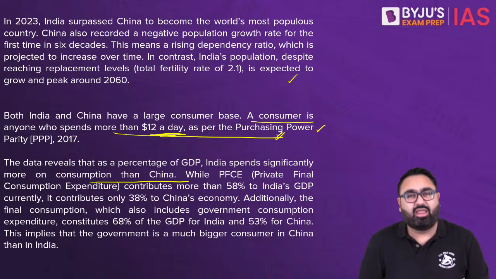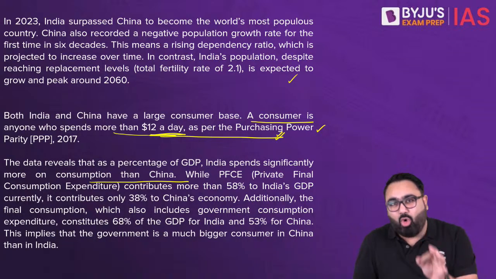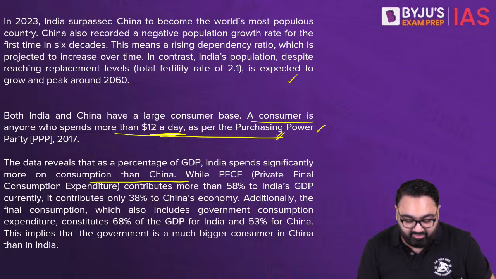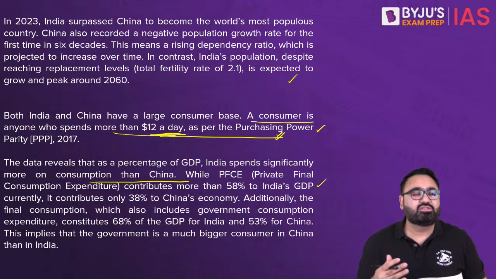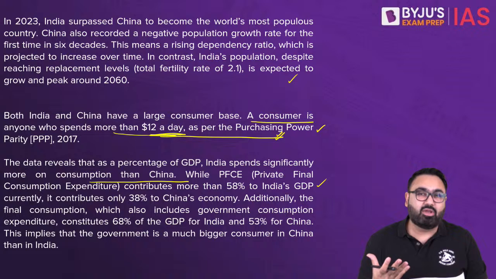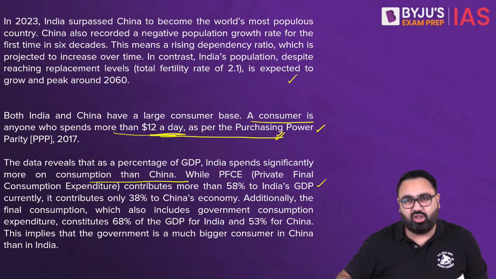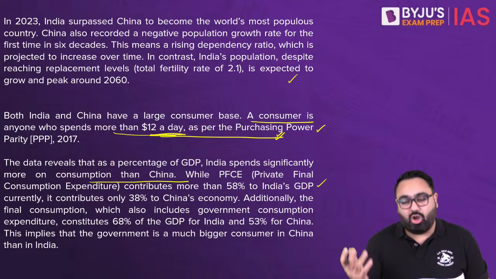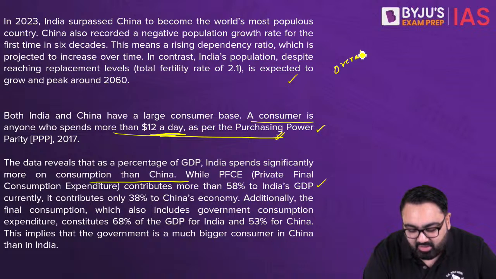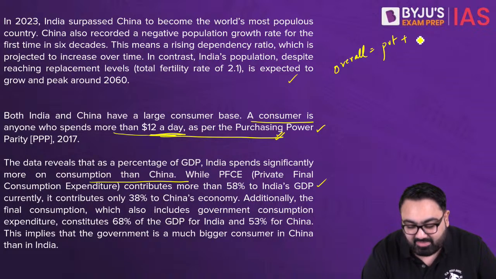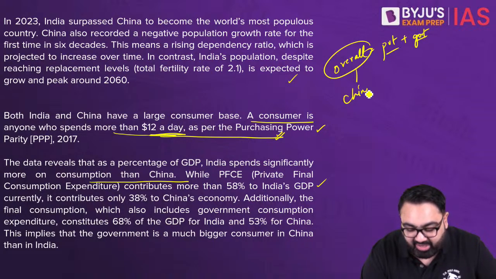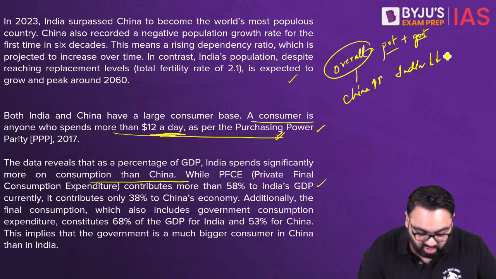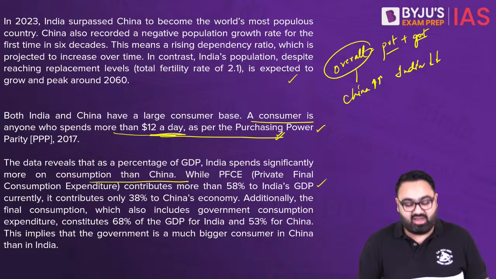So at an individual level, an average Indian spends more than an average Chinese, usually for consuming things. It can be because things are costlier in India. It can be because we consume more. It can be because we are more outgoing, we eat out more, or we wear more clothes, etc. However, overall consumption, which is private or public consumption plus the government spending, of China is much higher as compared to India. So while private consumption of India is more than China, overall consumption of China is more than India.